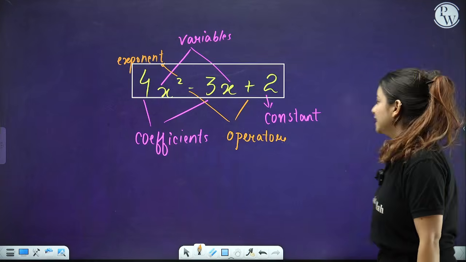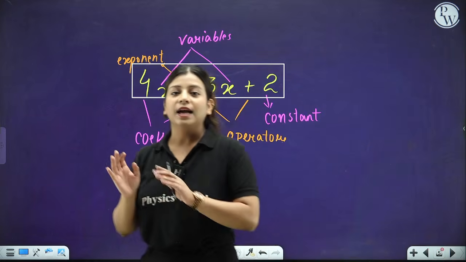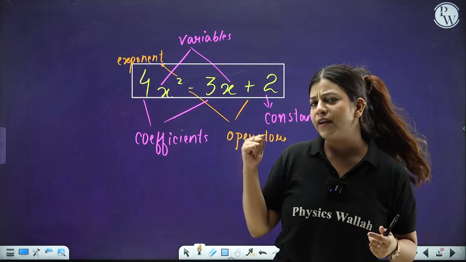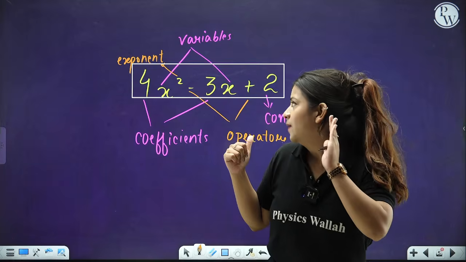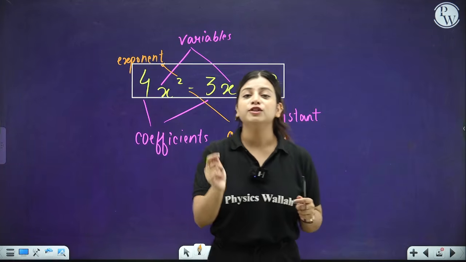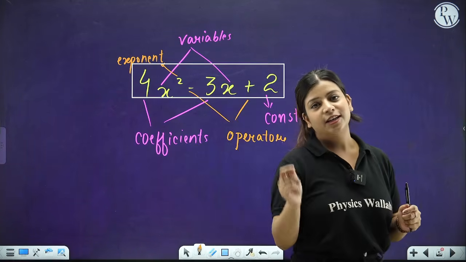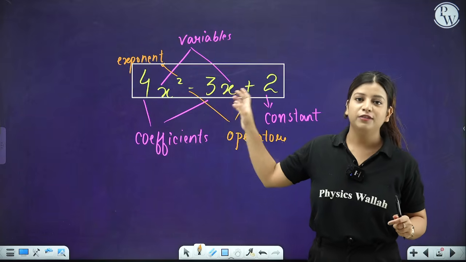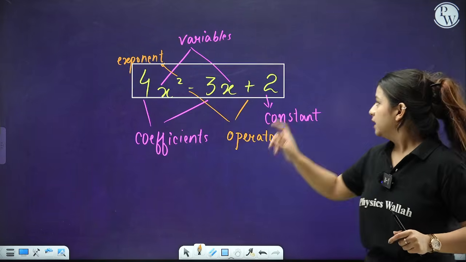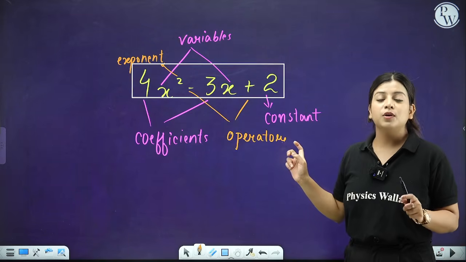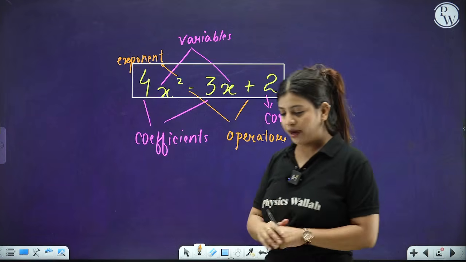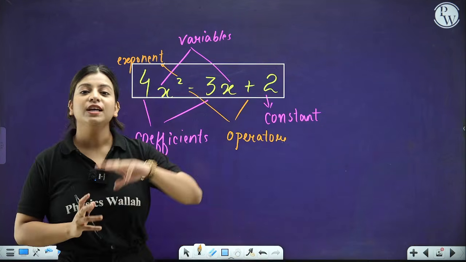Now, there are a few things that you need to learn about coefficients and terms. Coefficient is one thing that is clear, people. It is the number attached to the variable. What is the coefficient of x square? That is 4. What is the coefficient of x? That is negative 3. So any number which is along with the variable becomes the coefficient. This 2 is not the coefficient because 2 does not have any variable attached to it.